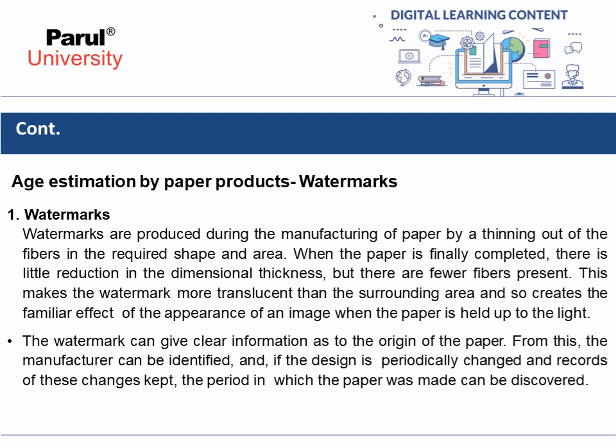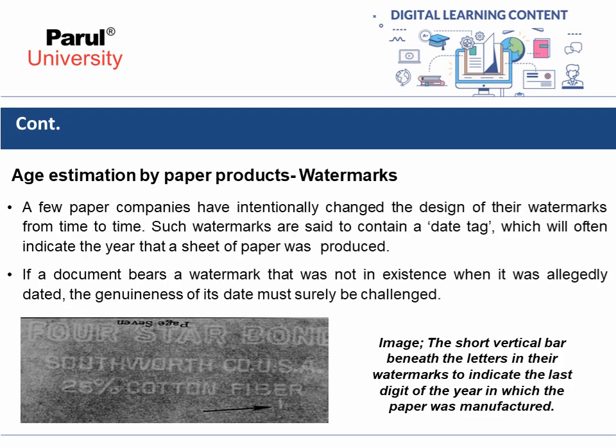The watermark can give clear information as to the origin of the paper. From this, the manufacturer can be identified, and if the design is periodically changed and records of these changes kept, the period in which the paper was made can be discovered. A few paper companies have intentionally changed the design of their watermarks from time to time.